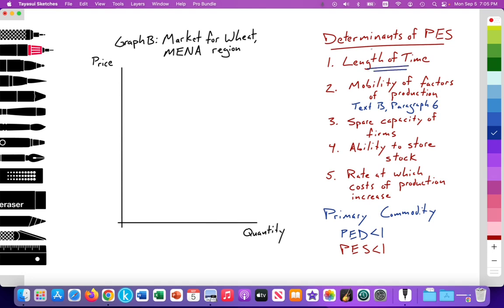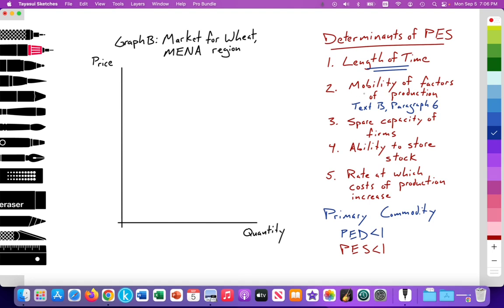This is typically the dominant factor. How long does it take for, in this case, a farmer to produce more wheat? And we know that to produce wheat, it takes time. You have to plant the seeds, wait for the grass to grow, and then harvest it. So this is probably the dominant factor that's prohibiting farmers worldwide from increasing their supply dramatically as price rises.